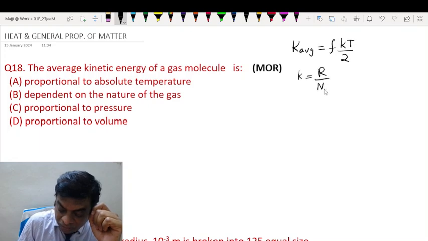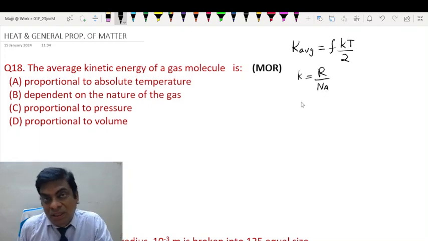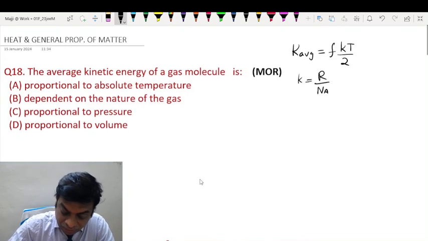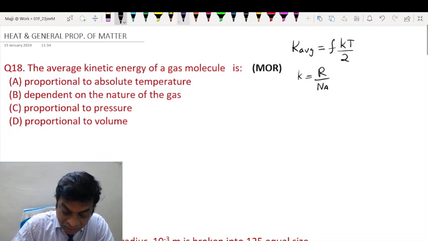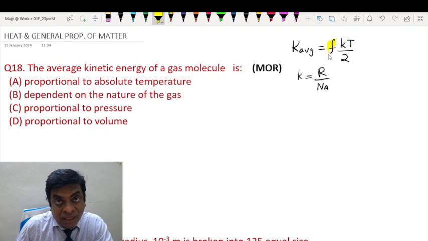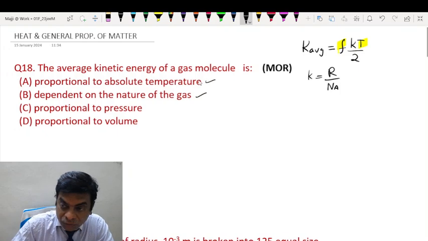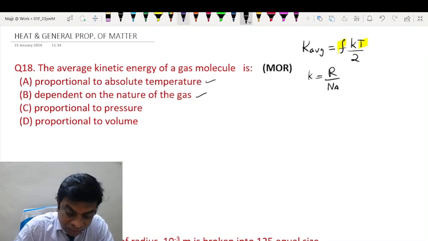Boltzmann constant is nothing but universal gas constant divided by Avogadro's number. So based on this, we can see that the average kinetic energy will depend both on the degrees of freedom, which will depend on the nature of the gas, of course, as well as the temperature. So here both the options are given. Okay. So we don't have a correct option.